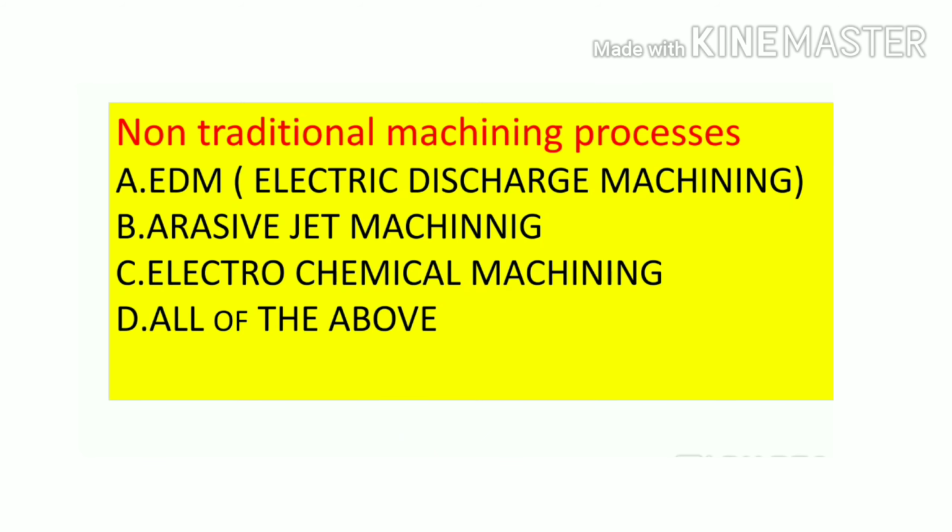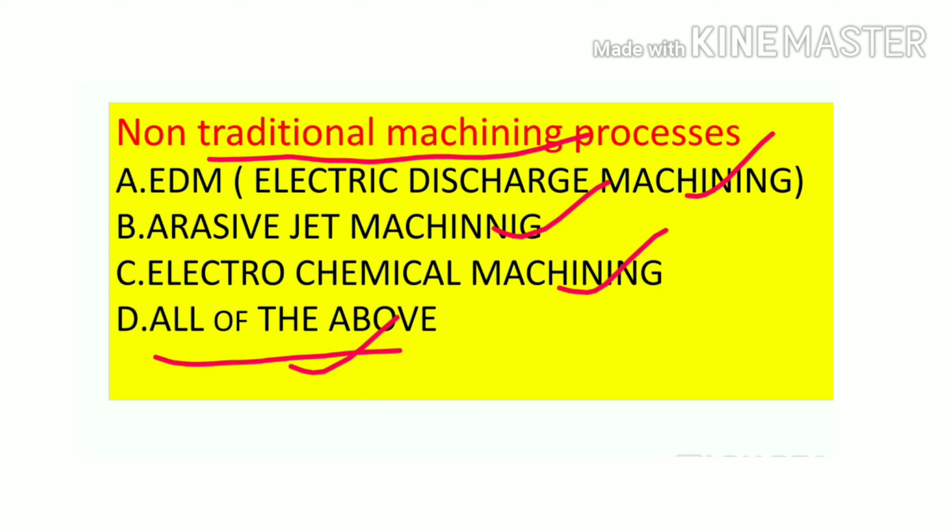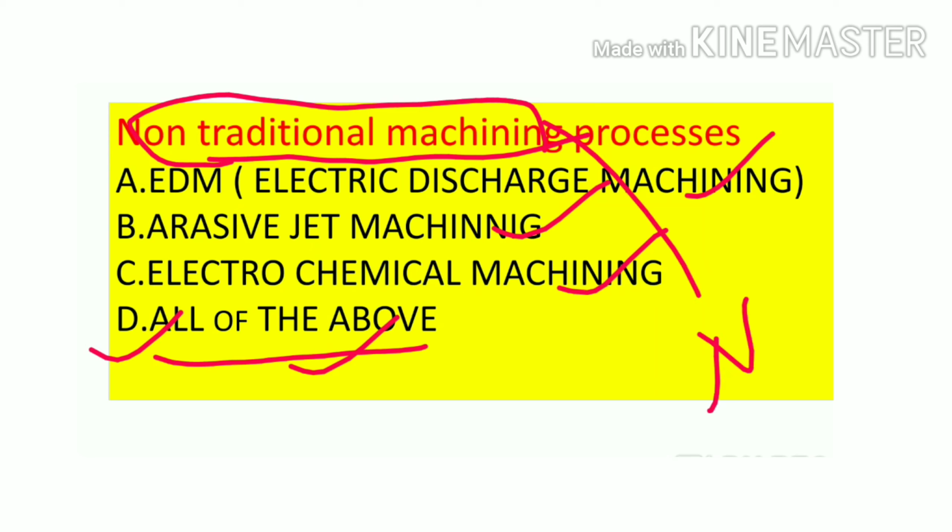Now the next question is this: non-traditional machining processes. EDM, abrasive jet machining, electrochemical machining, all of the above. Yes, all of the above is your answer. These are all non-traditional processes. Non-traditional means it is the new processes; traditional means old processes. Next question.